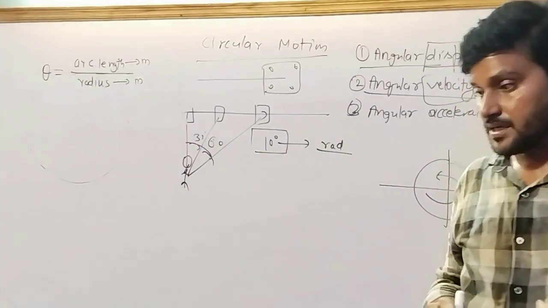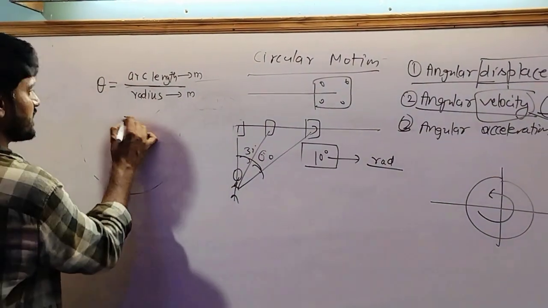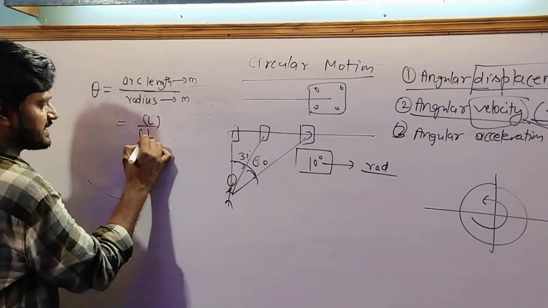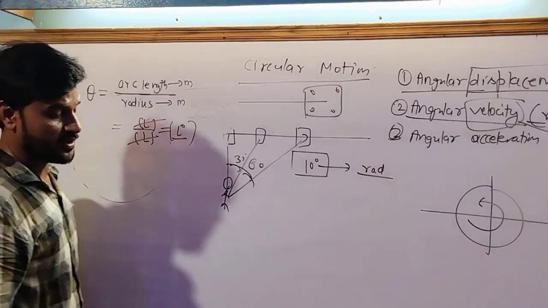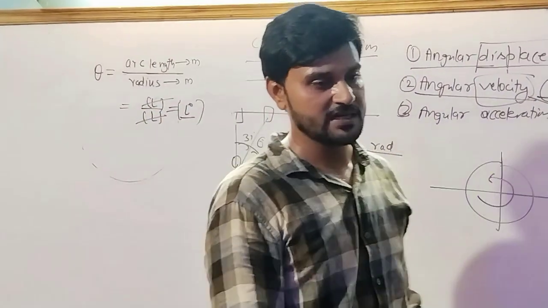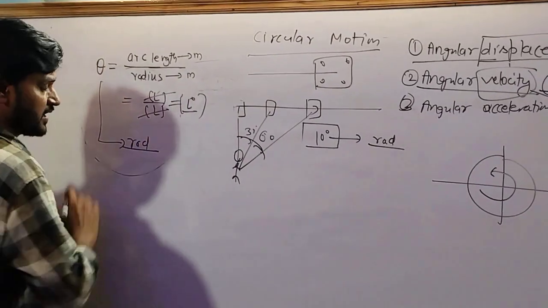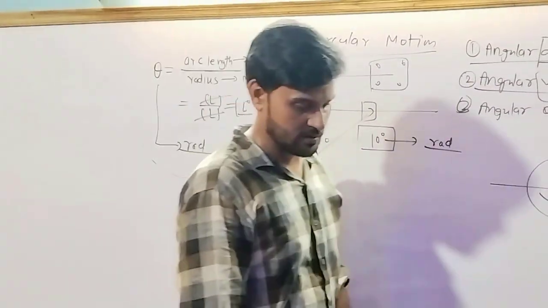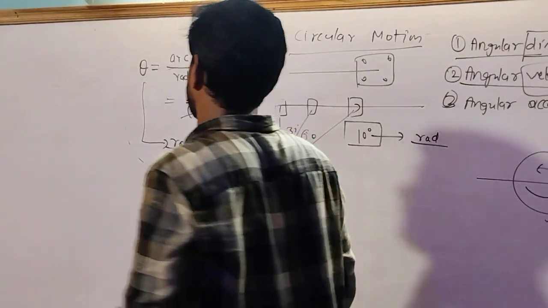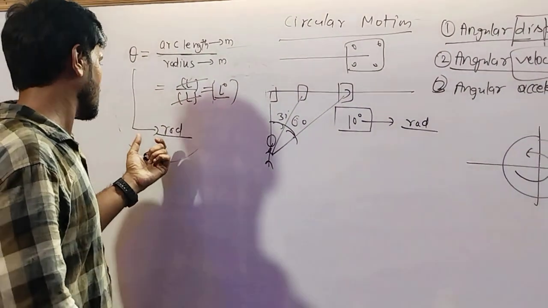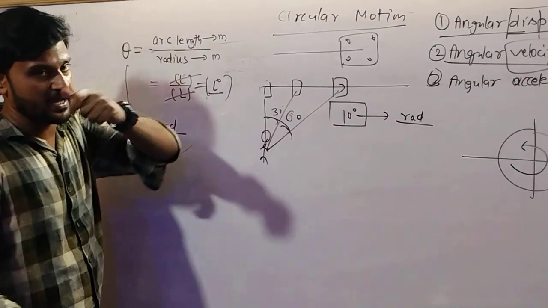Theta is dimensionless, because L upon L will cancel each other, so L power 0. Theta is dimensionless, but theta is not unitless. Theta has a unit, radian. You also studied in the chapter units and dimensions that plane angle and solid angle are supplementary physical quantities. Radian is the SI unit of the plane angle.